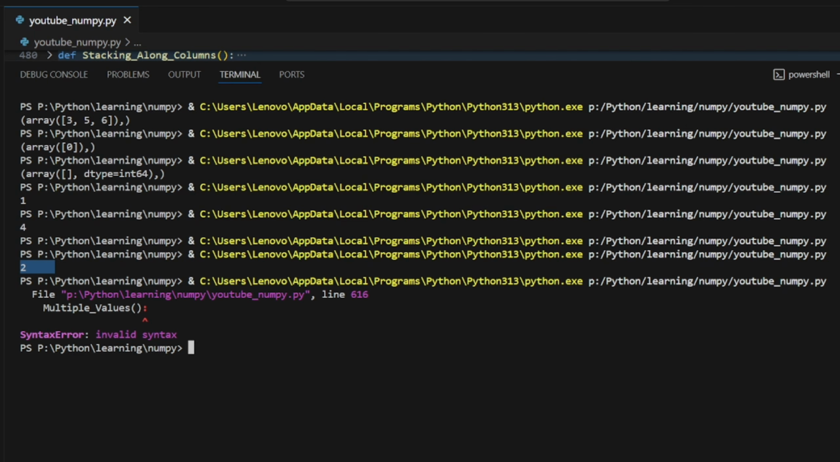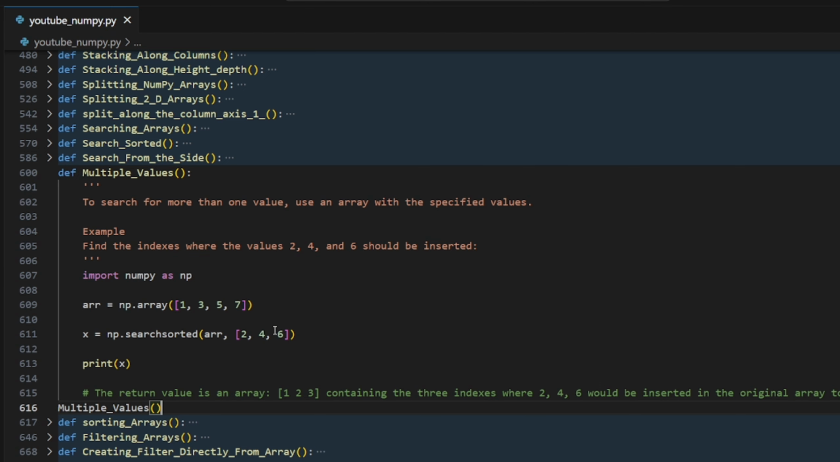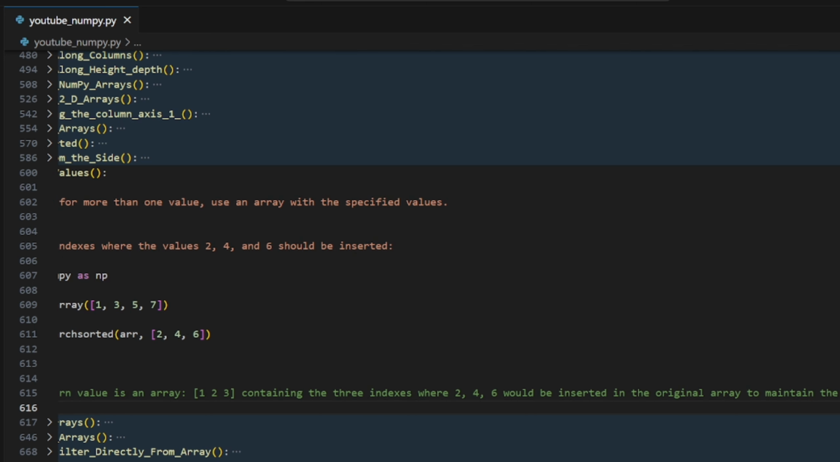Good. Okay, I have an index error. What do you have? 2, 1, 2, 3. It's not printing something randomly. You have to insert the 2 after 1, insert the 4 after the 3, and insert the 6 before the 7 or after 5. The returned value is an array 1, 3, 5, containing the 3 indexes where 2, 4, 6 would be inserted in the original array to maintain the order. Simple.